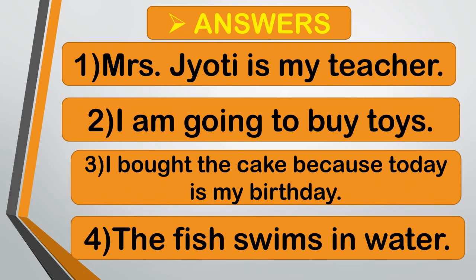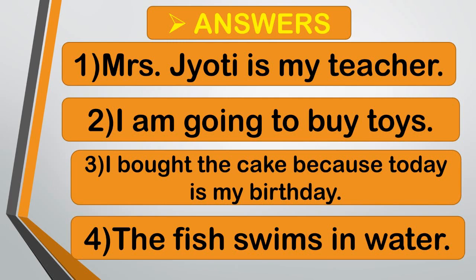Children, look at these answers. First one, who is your teacher? Mrs. Jyoti is my teacher. In this sentence, someone is asking for the person, and for person we use the word who. Second one, what are you going to buy? I am going to buy toys. In this sentence, someone is asking for the things, and for things we use the word what.